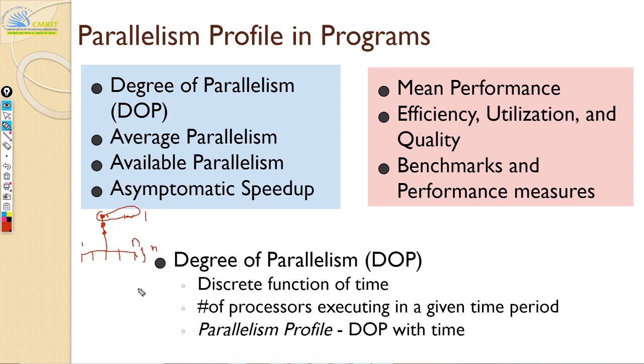Now we will talk about the parallelism profile. If you take a program, it's not going to have only one part. You cannot simply say this program is scalable with n. It starts with your initializations, which are only sequential, and then suddenly you have a for loop that can be parallelized to n, and then you may have something lesser than that. You may have another point where it is scalable up to some k, and then again it will be sequential.